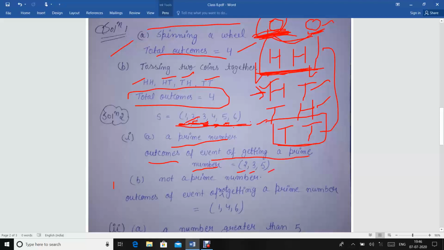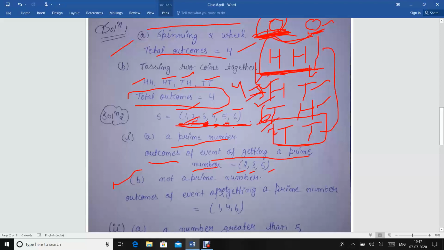The next part is not a prime number. For not a prime number, the remaining numbers will be there, which means 1, 4, 6, and 4 and 6 have other factors. See, 4 you can divide by 2, similarly 6 you can divide by 2 or you can divide by 3.